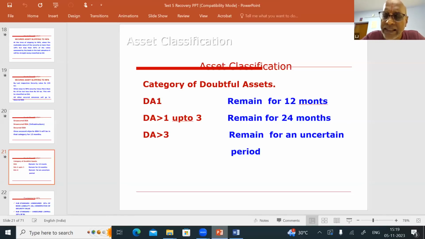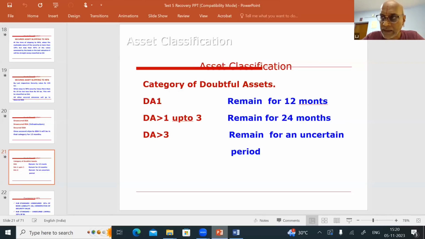When it is classified as DA more than 1 up to 3, how many months will it remain there? It will remain there for 24 months. So DA1 remains 12 months, and DA more than 1 up to 3 remains for 24 months. Then where will it go? It will go to DA more than 3. Once it goes to DA more than 3, for how many months will it remain there? It will remain in this category for an uncertain period. Either you recover the full amount, or you write off from your books.